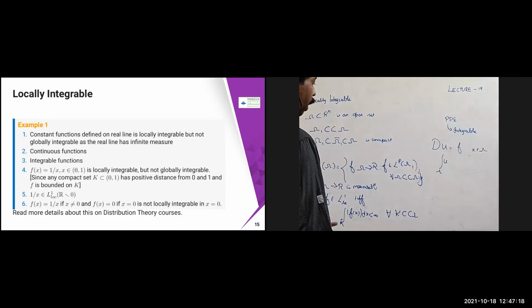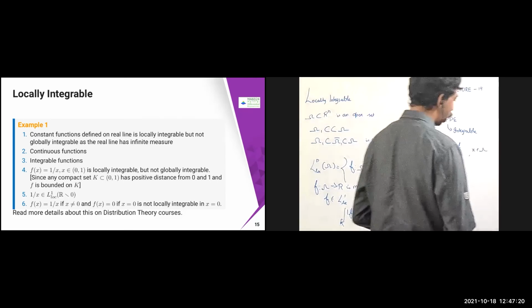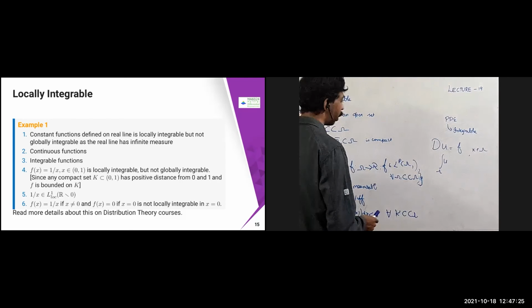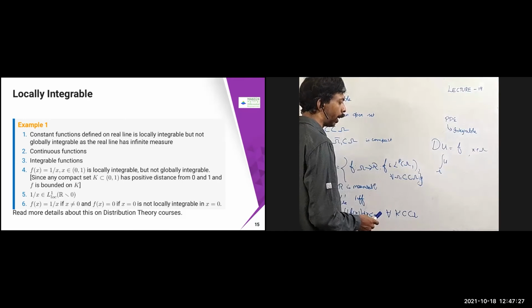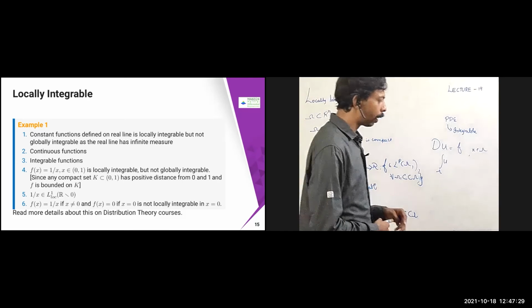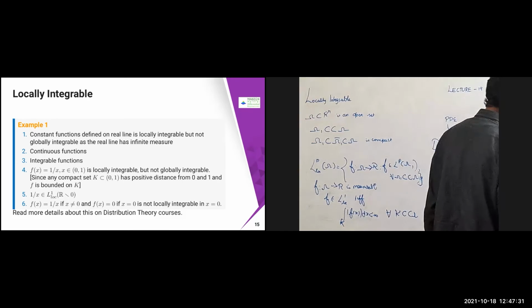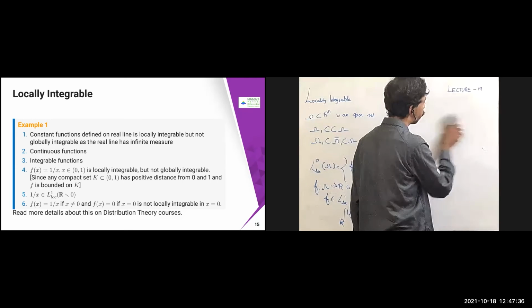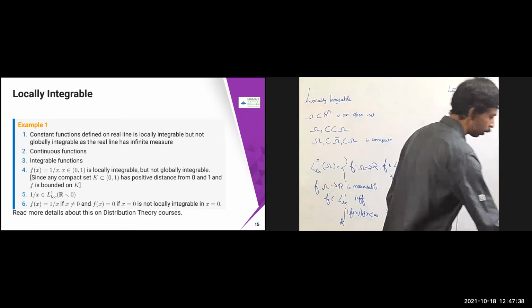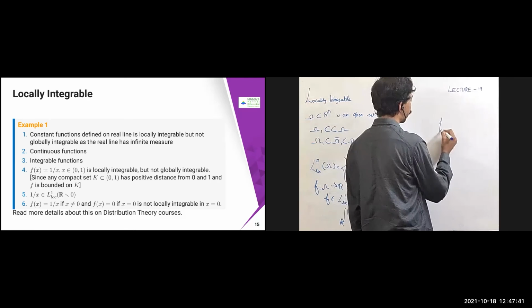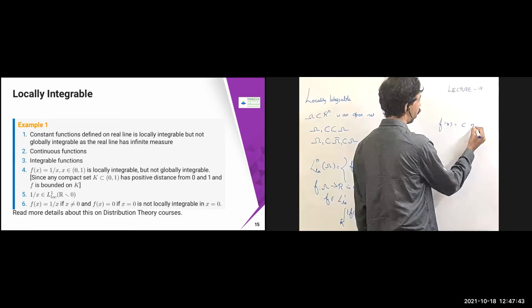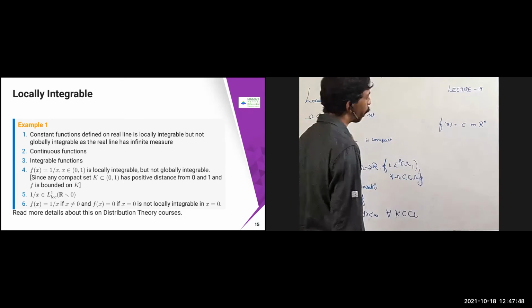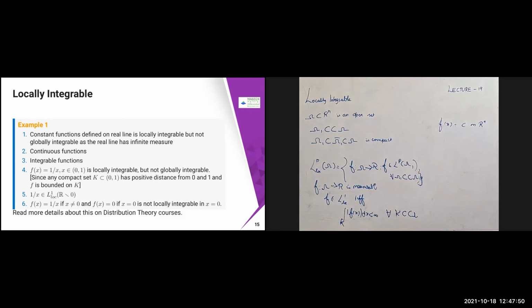So what are the functions which are locally integrable? A constant function defined on the real line is locally integrable, but not globally integrable. Why? Is a constant function integrable on the entire domain? Suppose I have f of x equal to c on the entire domain, on R power n. Let us see. Is it an integrable function?